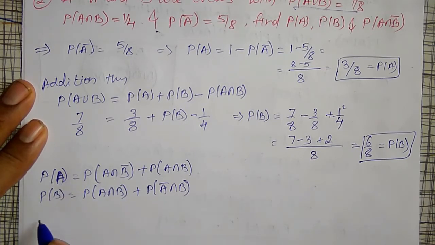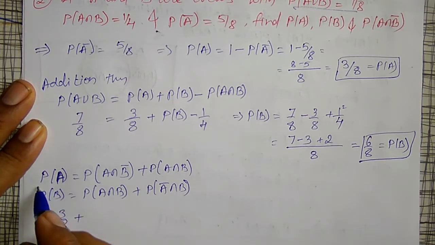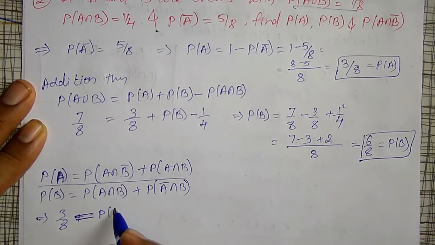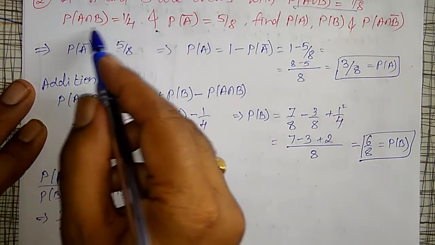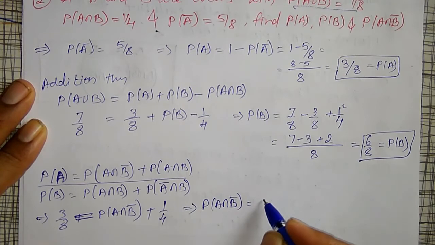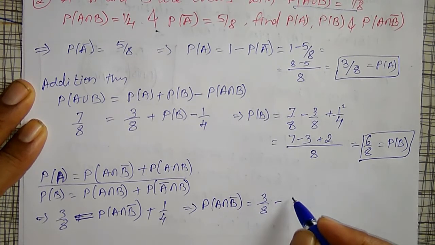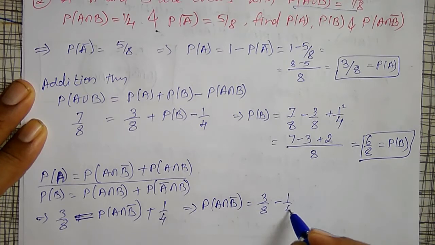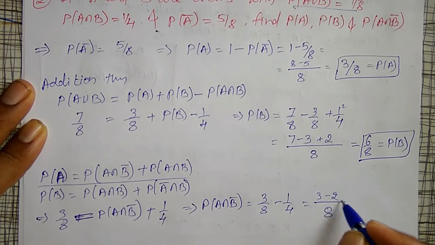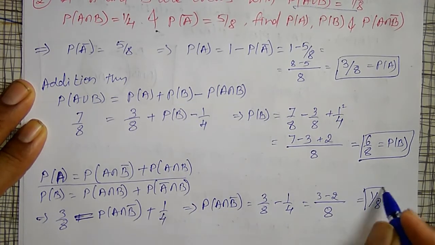Therefore, substitute probability of A, already I have. Probability of A is 3 by 8, which is equal to probability of A intersection B bar, I will keep as it is, plus probability of A intersection B, they have given it as 1 by 4, which implies probability of A intersection B bar is equal to 3 by 8 minus 1 by 4. Again LCM is 8 here, and 3 minus 2 will become 1 by 8.